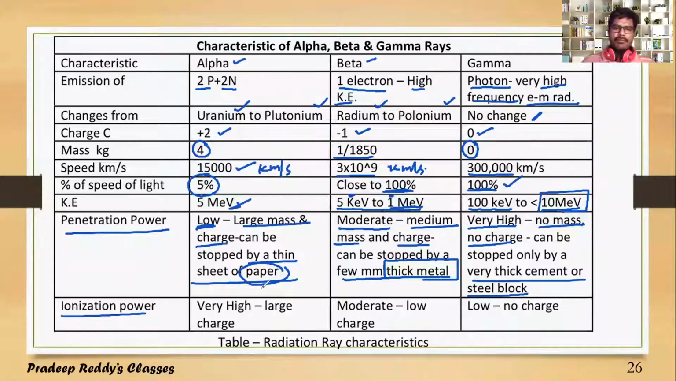Ionization power of alpha particle is very large because they have greater charge. Ionization of beta particle is moderate because they have less charge than that of alpha. Gamma radiations have no charge, therefore their ionization power is very less. These are the properties which can be estimated by subjecting a radioactive element to electric as well as magnetic fields. And this is a 4 marks important question for board exam.